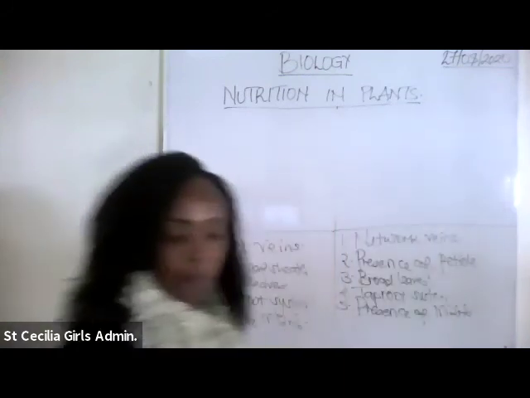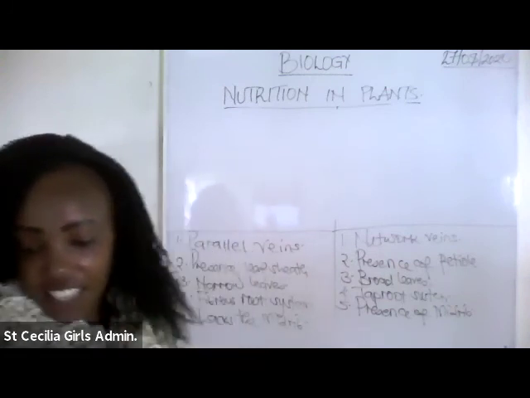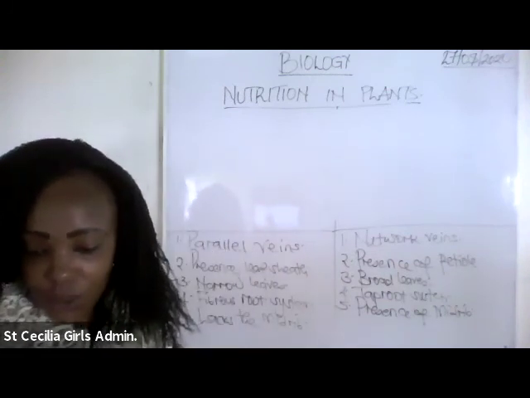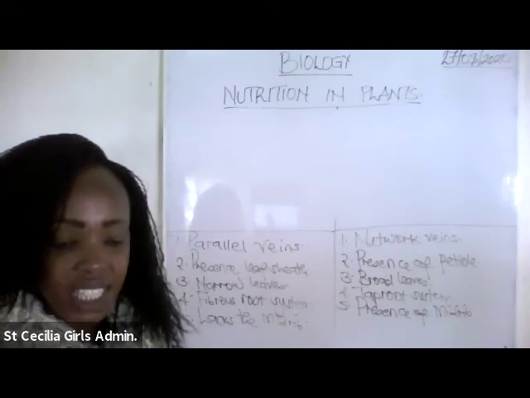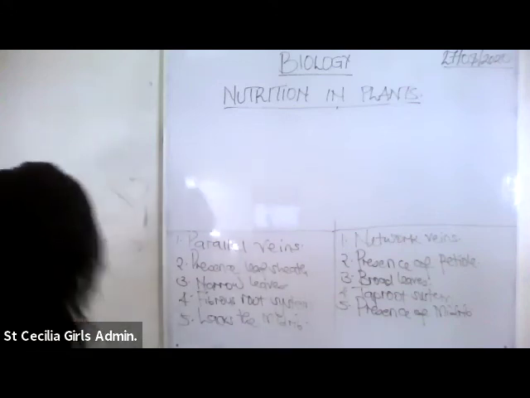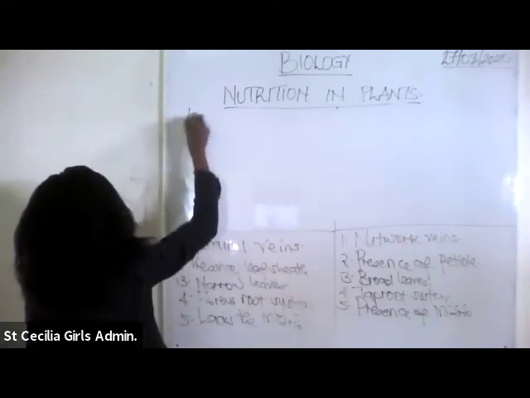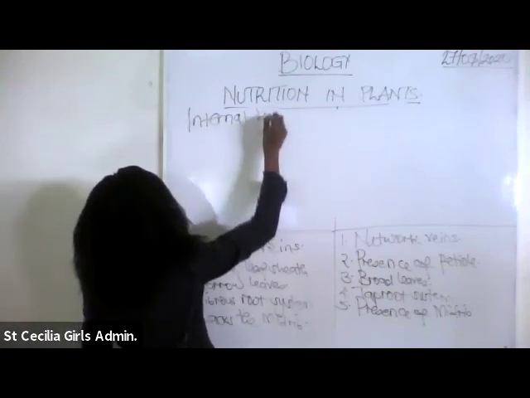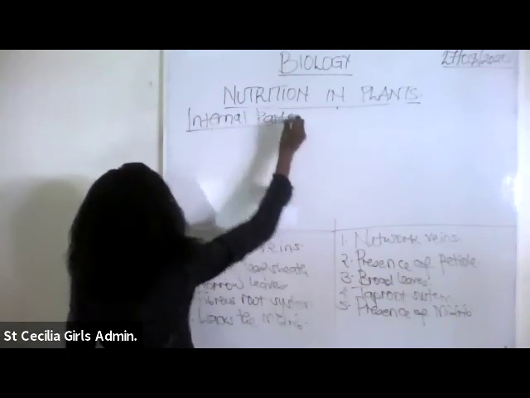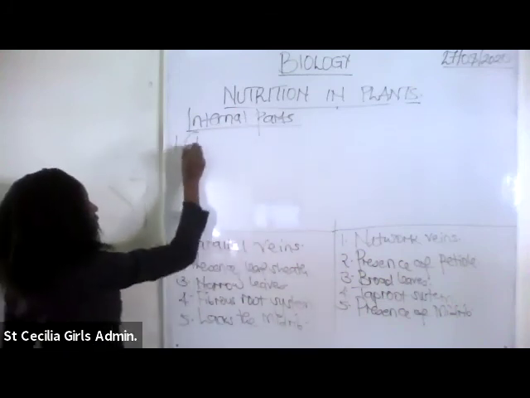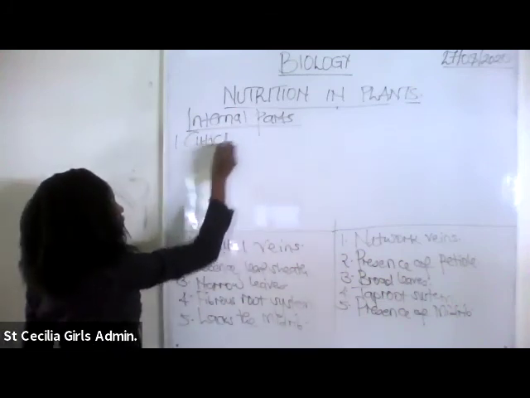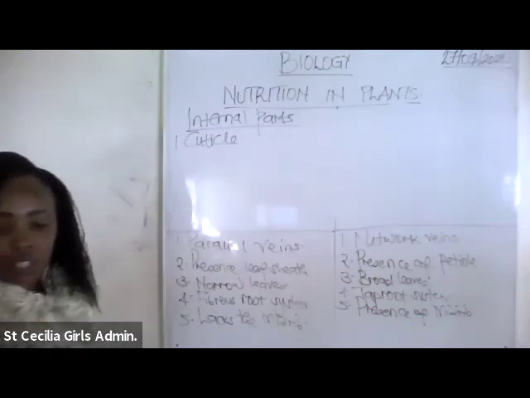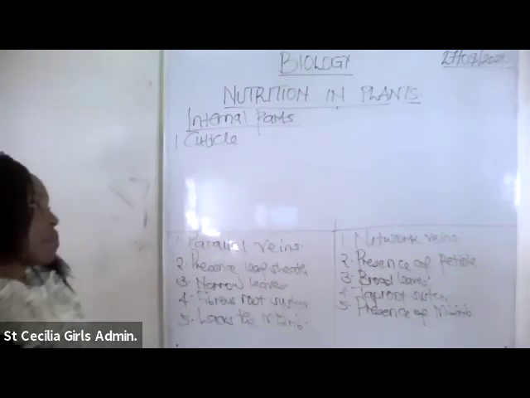So the internal parts of our leaf, that is what I want us to look at. We have, number one, the cuticle.